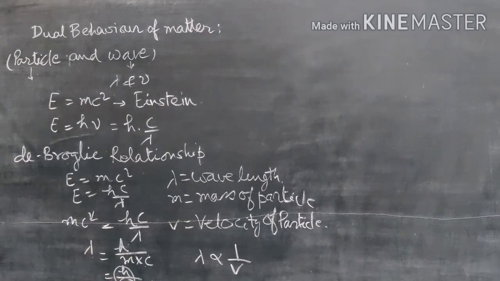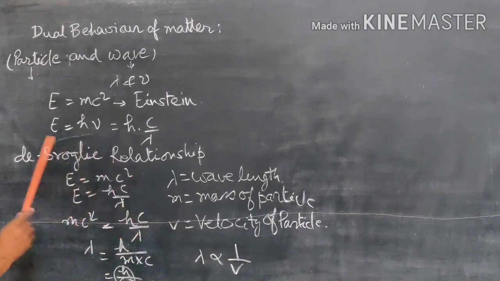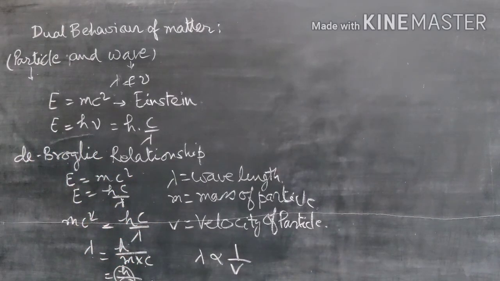So it is only applicable to particles with negligible masses, but it is insignificant for big particles. Even for the ball which you use to play, the wavelength is insignificant. So this is the de Broglie relationship.